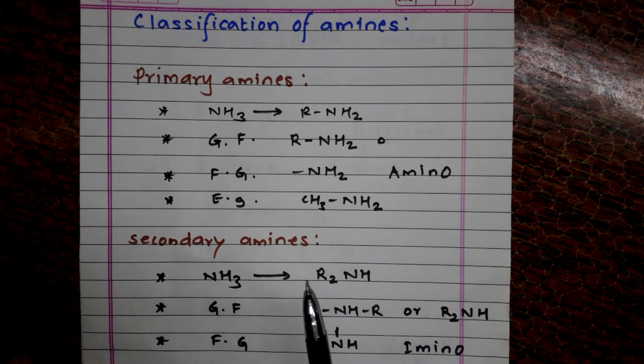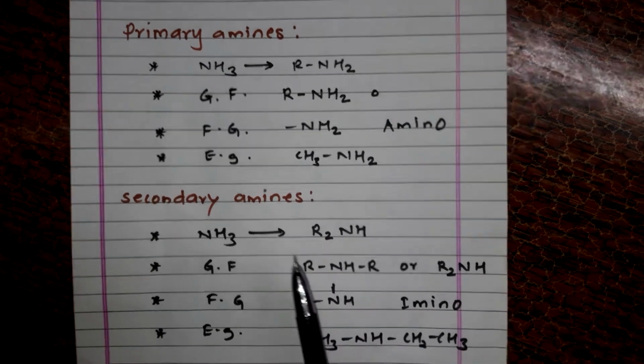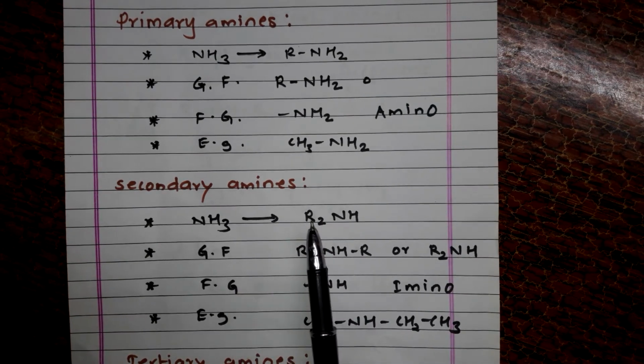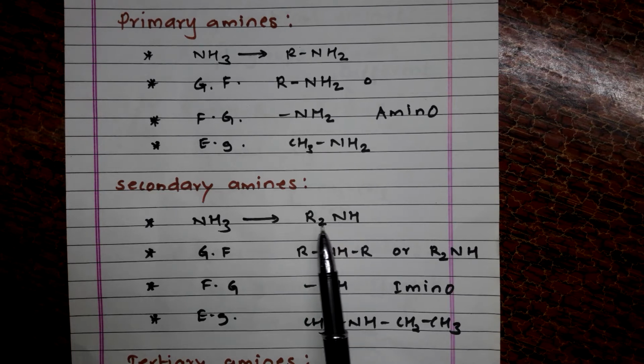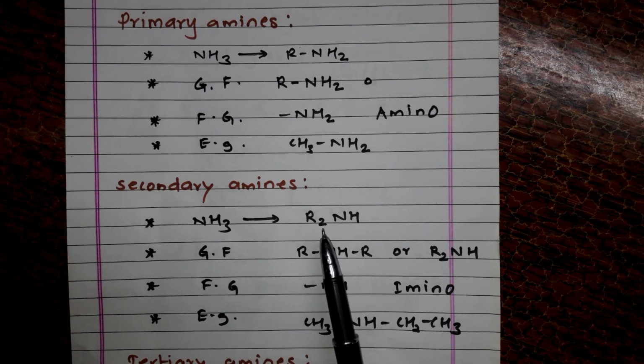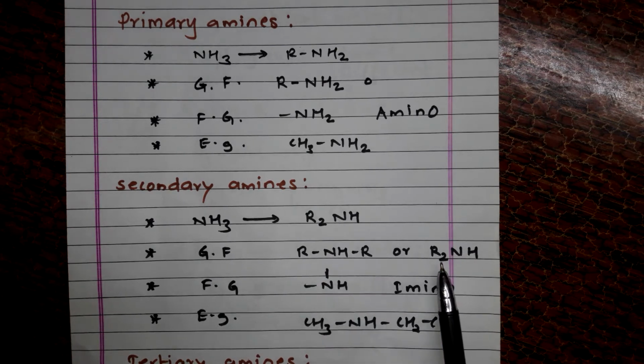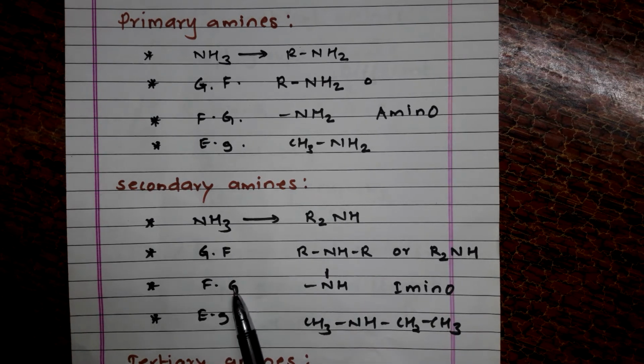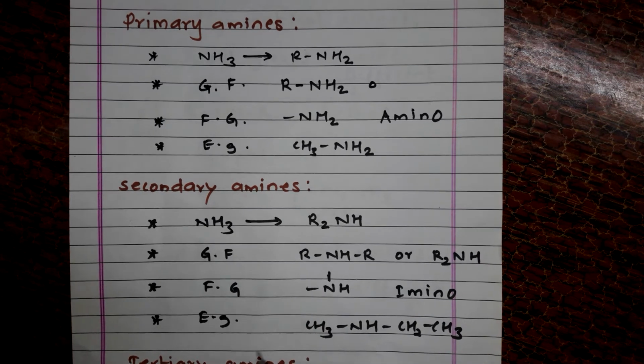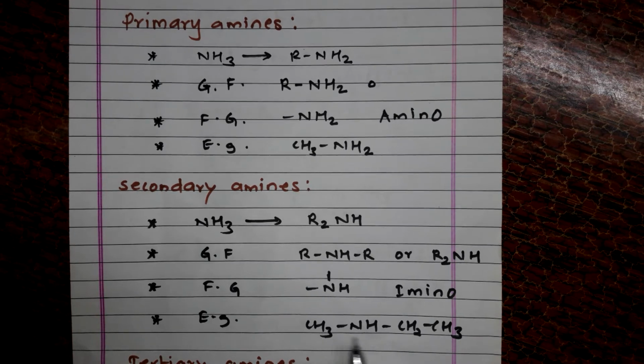Now what are secondary amines? If two hydrogen atoms of ammonia are replaced by two alkyl groups, then the compound so obtained will be called a secondary amine. So you can see here it is NH3 and two hydrogen atoms are replaced, so it is R2NH. The general formula of secondary amine is RRNH, or you can write it as R2NH. The functional group will be NH, and the name of that functional group is imino. The example is ethyl methyl amine, and here I have written two different alkyl groups and they are attached to the nitrogen atom.